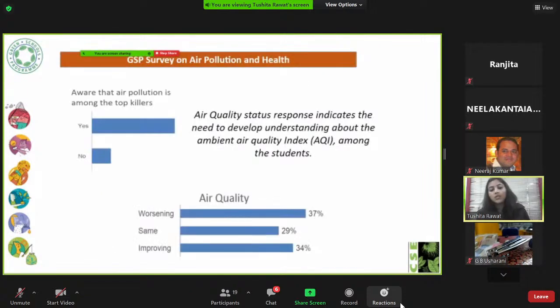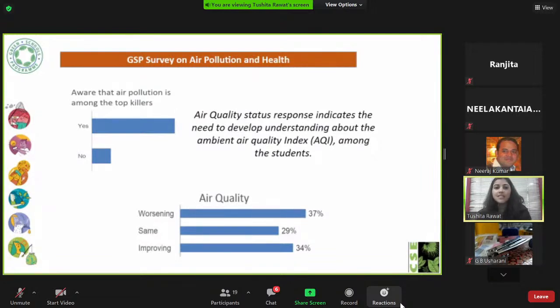And last year in 2019, we did an air survey with students. We culminated it with teachers, but the students were also made part of the survey, where we asked them questions about the air quality. And I think you'd be surprised to know that 34% of students actually said that the air quality is improving. And in our analysis, we found out that those were students from areas where air quality was actually degrading.